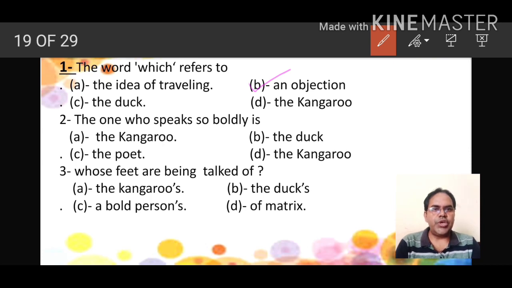The one who speaks so boldly is: A, the kangaroo; B, the duck; C, the poet; and D, the kangaroo. So here two options are given that are the same. The one who speaks so boldly is the kangaroo, so you can tick the kangaroo. That is one.